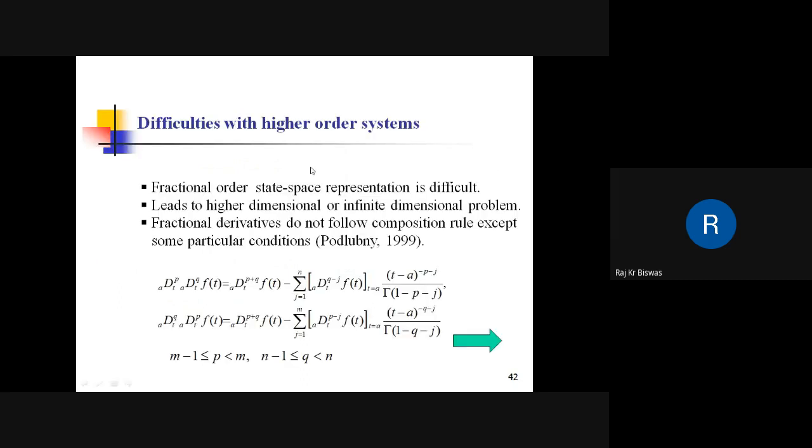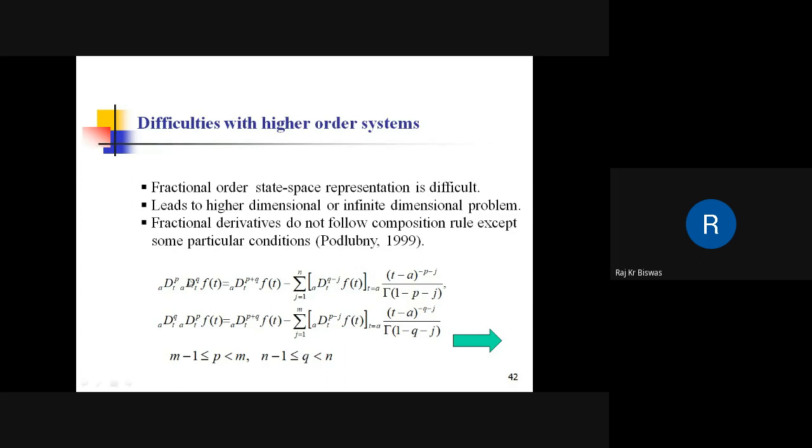Okay, so in the last few slides we talked about fractional optimal control of scalar systems with different endpoint conditions and a general solution technique. Now here is the optimal control of a fractional order system, where the system dynamics is given in terms of state space. Fractional order state space is a very difficult problem. It leads to higher dimensional or sometimes infinite dimensional state space realization.